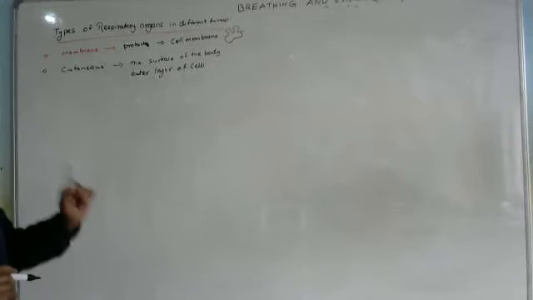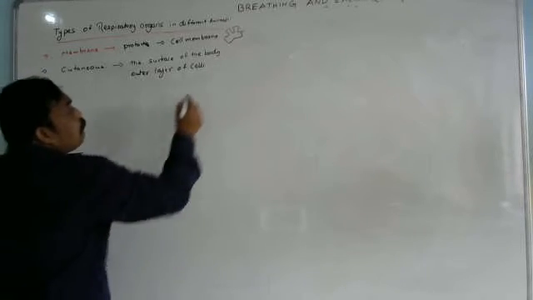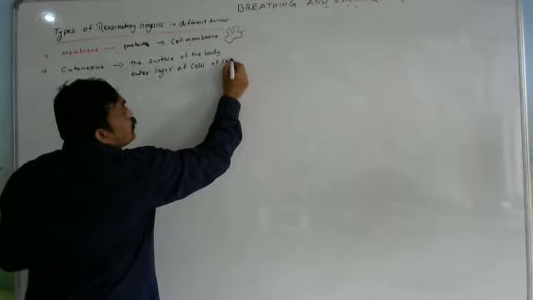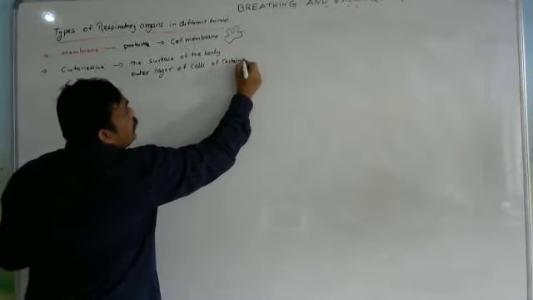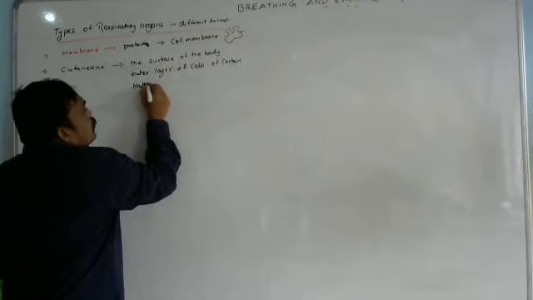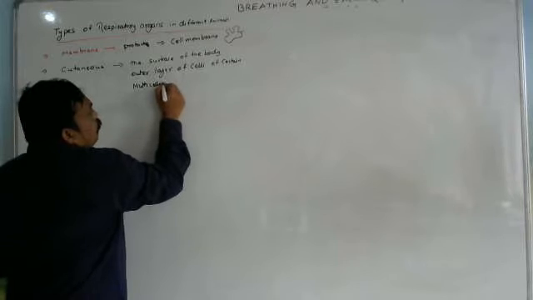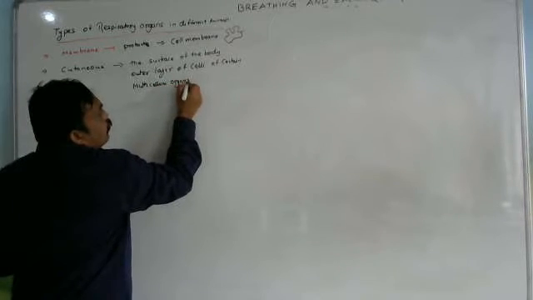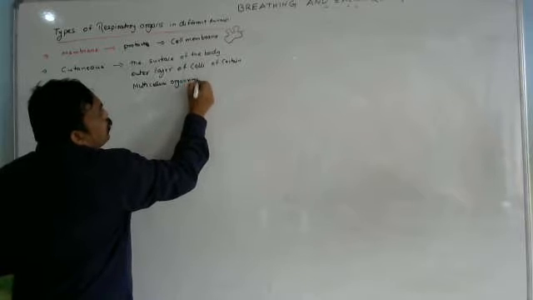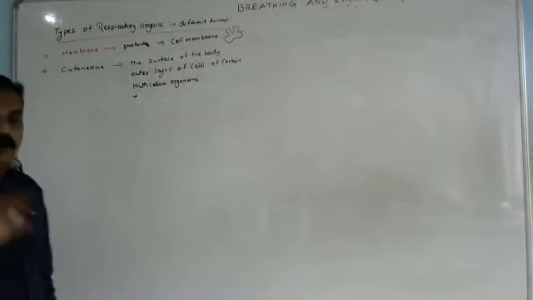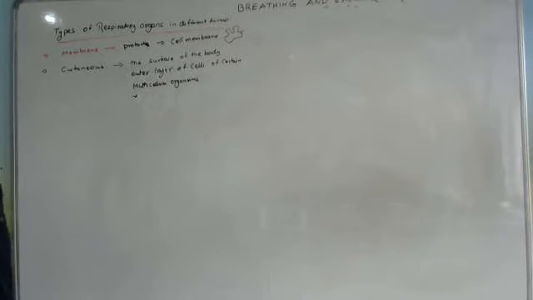In certain multicellular organisms, cutaneous respiration occurs. Cutaneous respiration means respiration through the outer surface of the body. Remember that much.